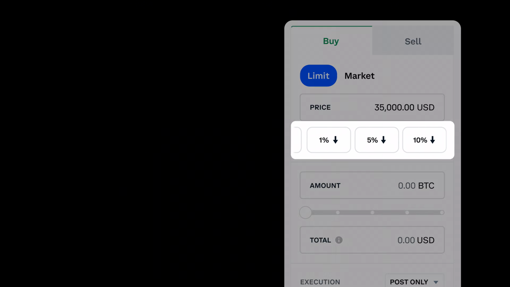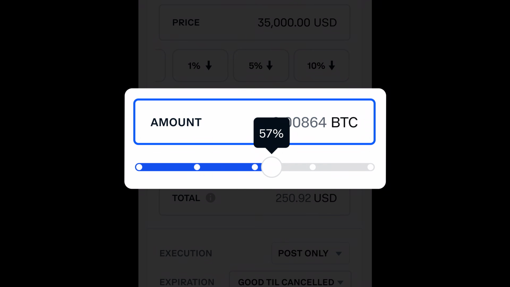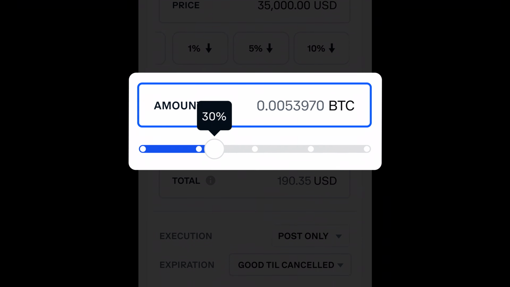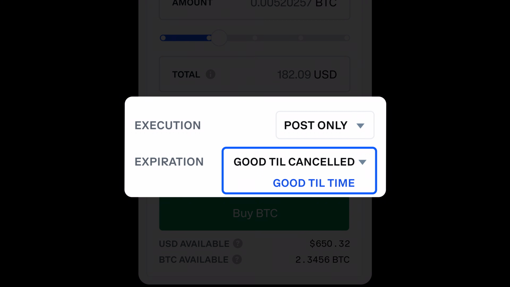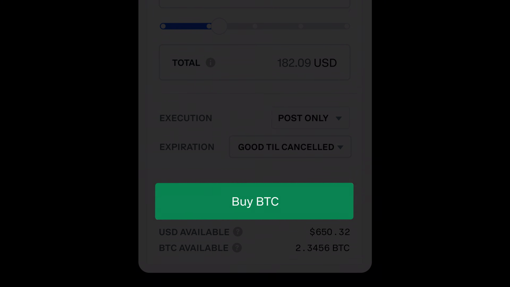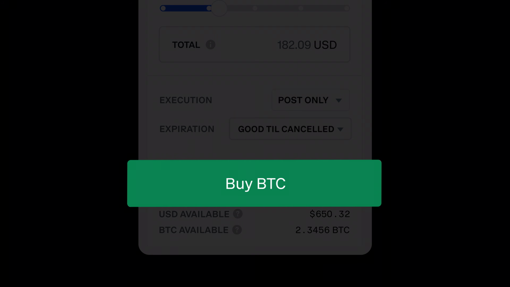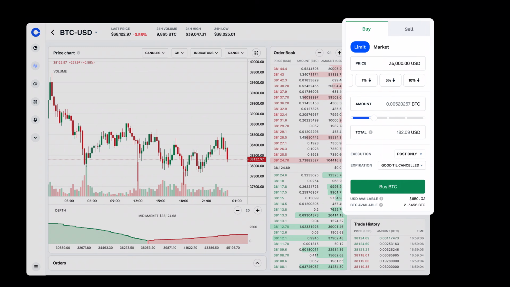You can also select exactly how much you want to buy using the amount slider, and then choose how long you'd like the order to stay open before it expires. When you're ready, select Buy or Sell to submit your order. And that's it. You've placed a limit order.